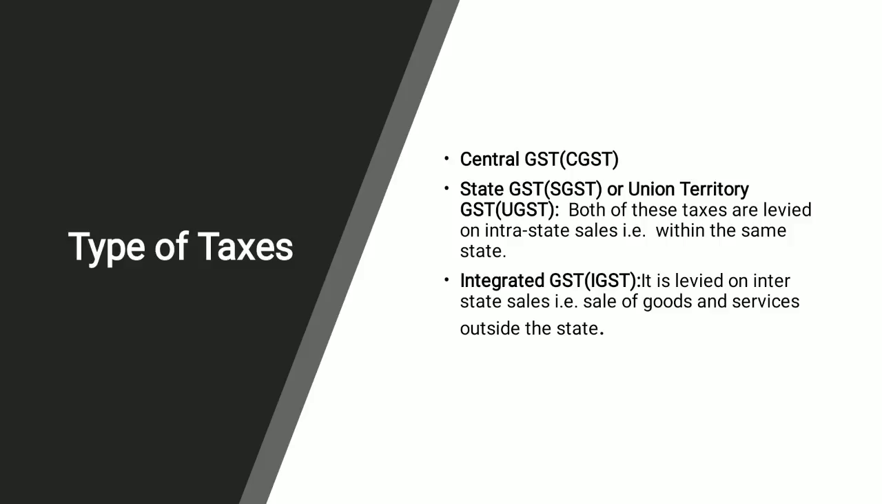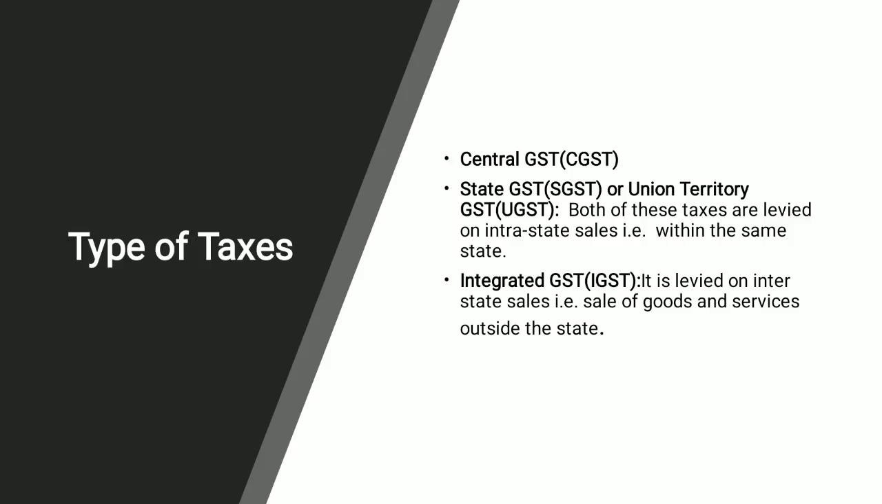So here the three words are referring. The CGST is referring to the Central Goods and Service Tax. SGST is referring to State Goods and Services Tax. And the UGST is referring to the Union Territory Goods and Service Tax. And IGST is referring to Integrated Goods and Service Tax.